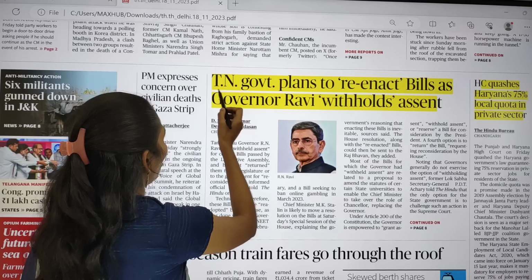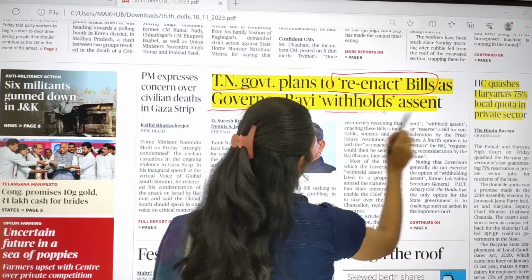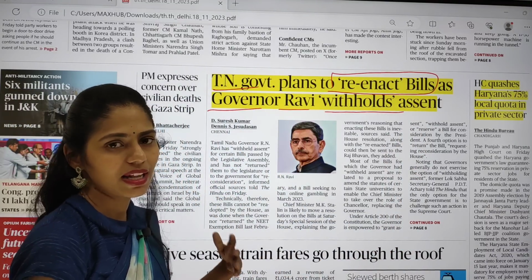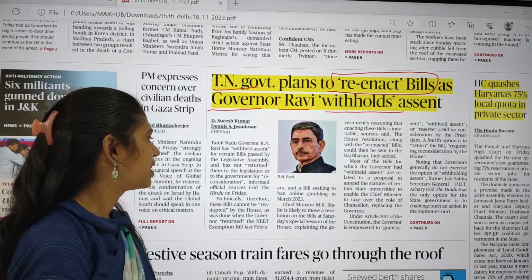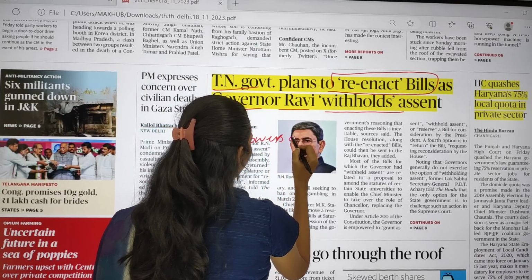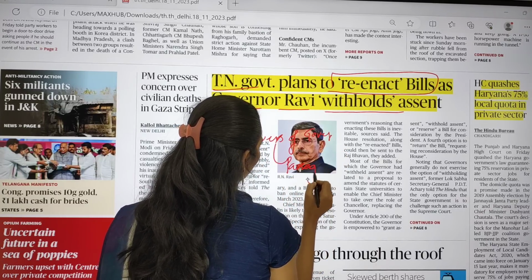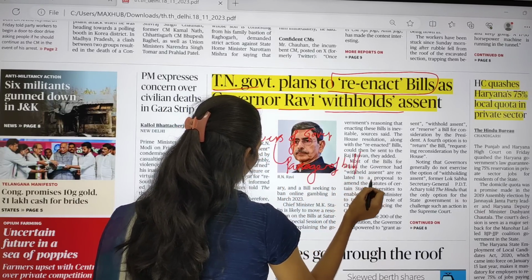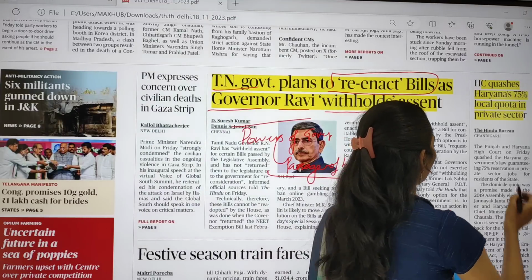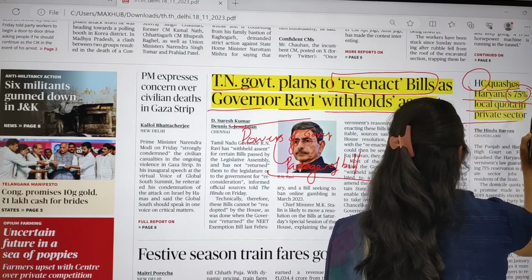Now here the Tamil Nadu government plans to reenact the bills as Governor Ravi withheld assent. Whenever there is withholding of a bill, and the bill is reenacted and repassed, does the governor need to sign? So here you have to see what the powers of the governor are in case of passage of a bill. This is very important. Already we have discussed this topic a number of times. So now just revise.